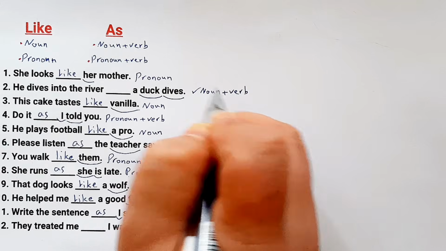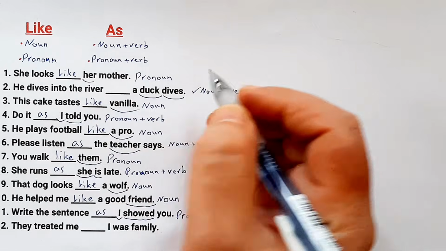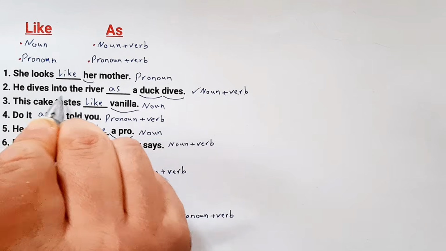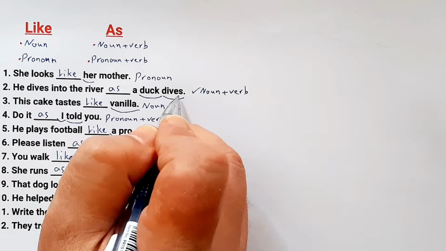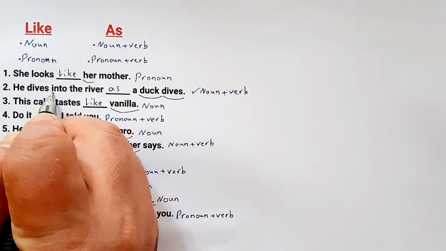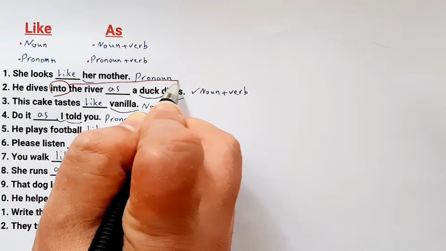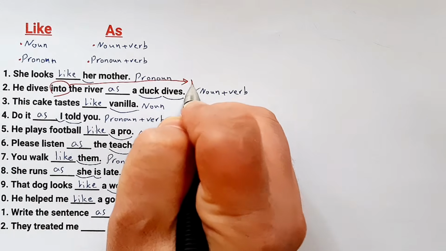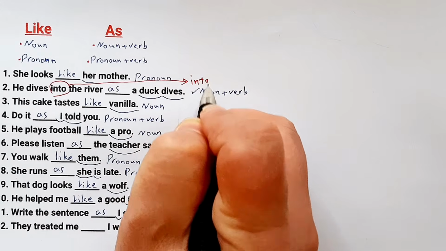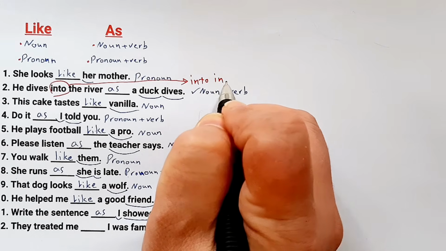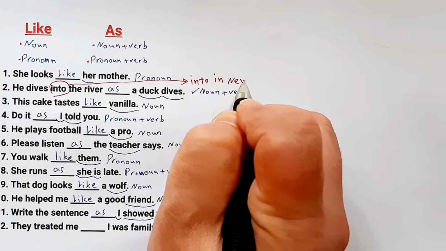For noun plus verb, we must use as. We say he dives into the river as a dog dives. Here we have the word into. To learn more about its grammar and its difference with in, watch the next video.